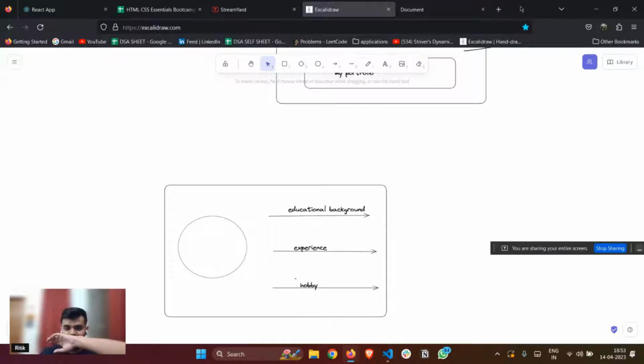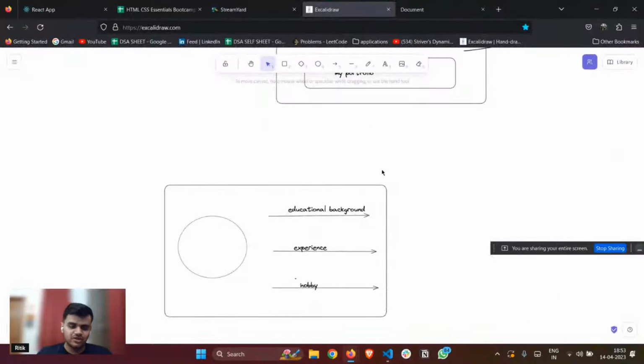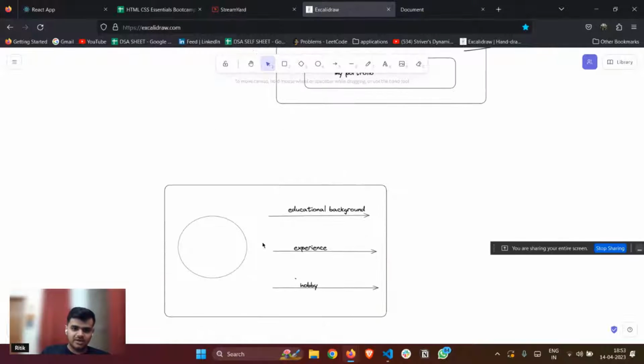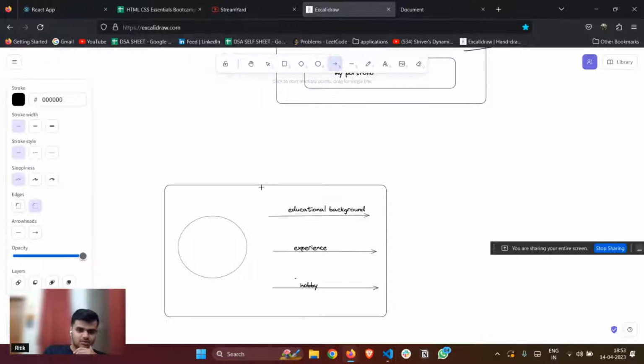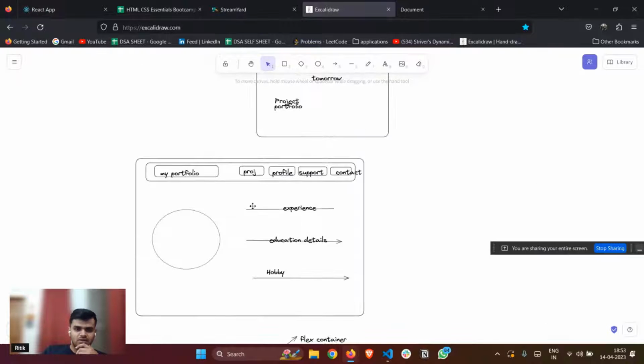Okay, this section, right? So let me just come to a conclusion on how you would do it. Your navbar is completed. Now I'm thinking of having this section. What I can see here is that you have an image on the left part, and on the right part you have a section. I'll divide this section like this. So you have an image section on the left part and some experience or detail section on the right part. Again, it is similar to this, right?